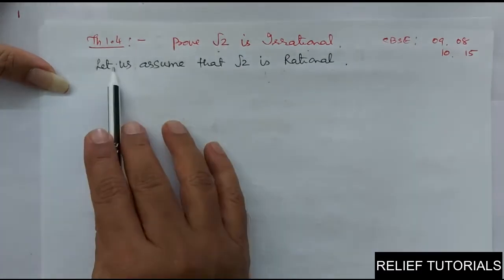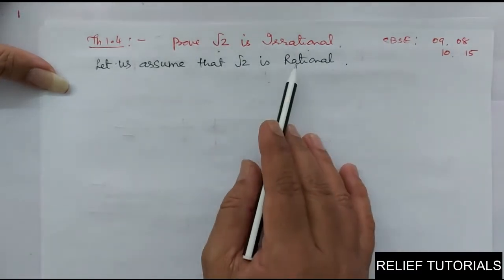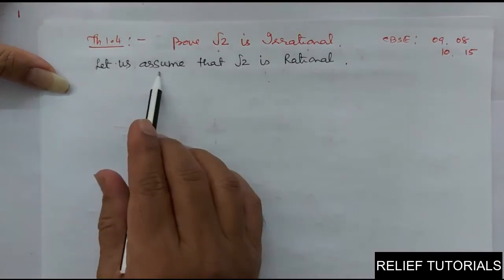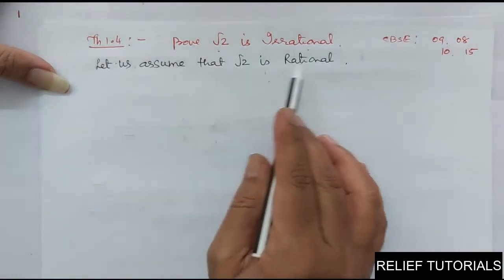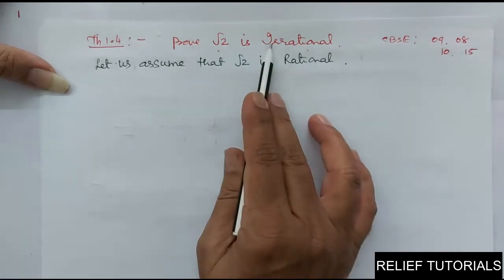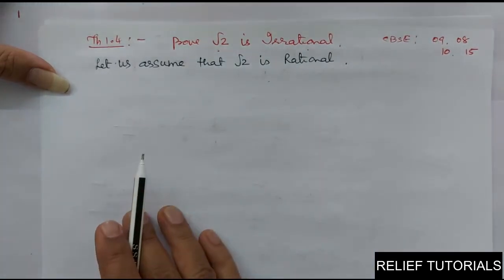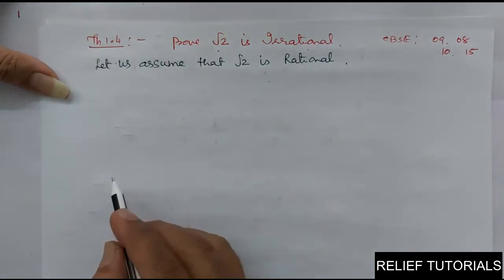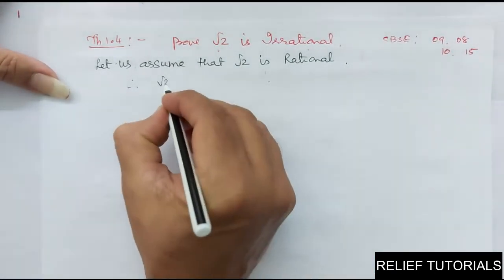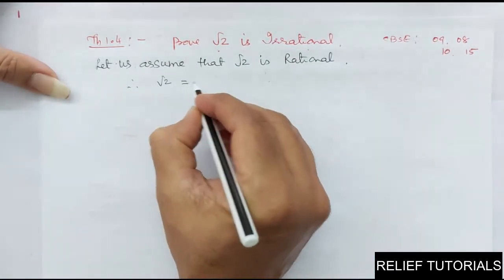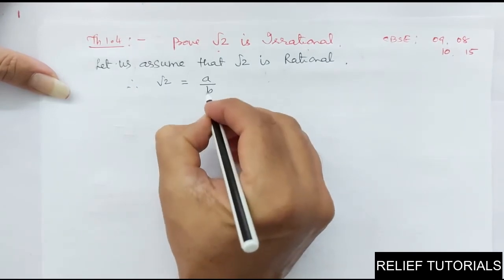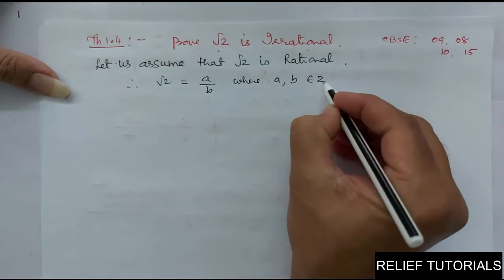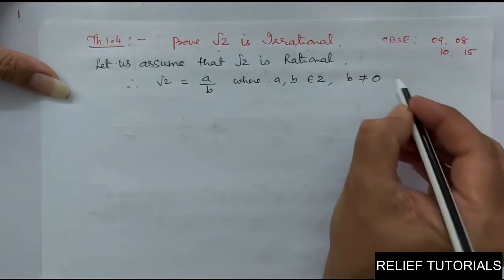In every case, first of all, you have to assume that it is rational. Then we will prove and say that our assumption is wrong. It means root 2 is not rational. If it is not rational, then it is irrational. So let us assume that root 2 is rational. Therefore root 2 I can express as a upon b, where a and b belong to Z and b is not equal to 0.